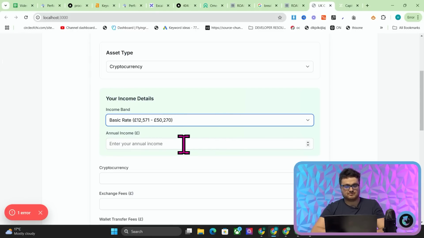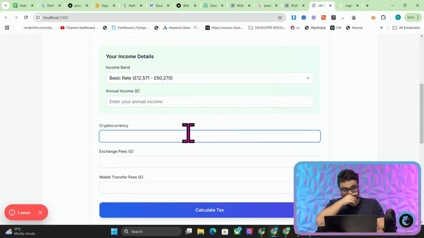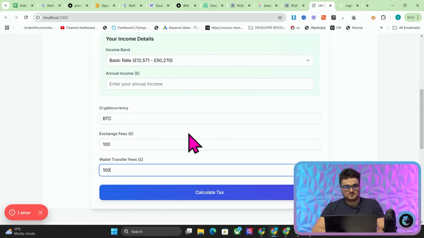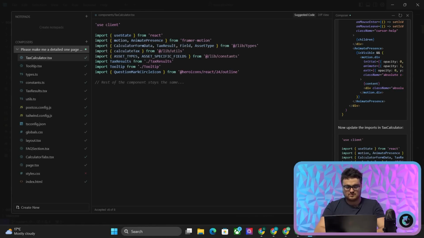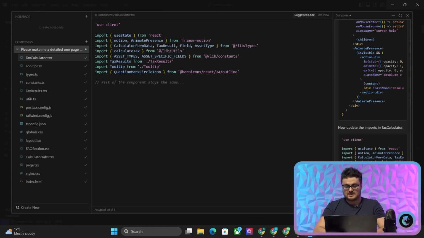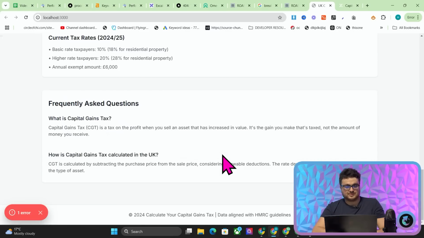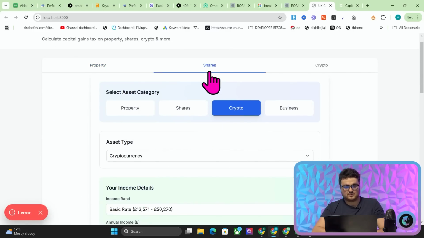There should be an option to have nothing here, I guess. So we bought BTC, 100. Where is the option to write? You've removed the inputs for the amount of money they've made from BTC, or the purchase price and the sell price of the asset. Also, please have a checkbox that says no other income instead of making them select one income band. Still, this looks really, really nice. I love how quick and easy this is.